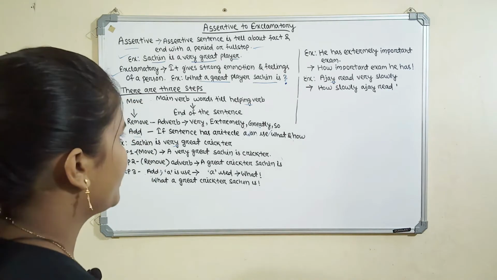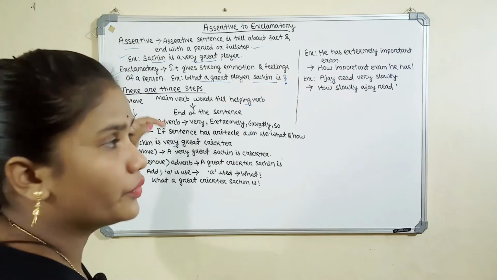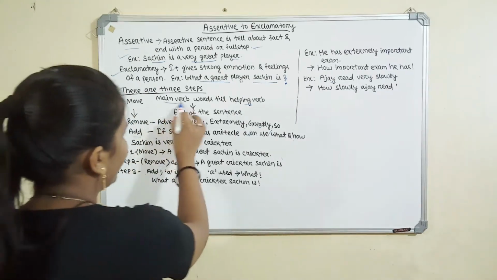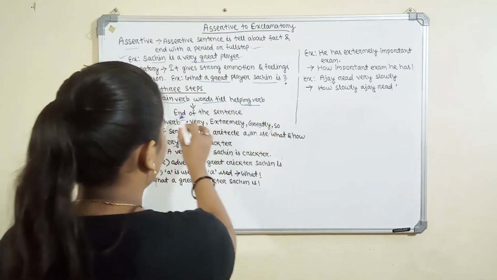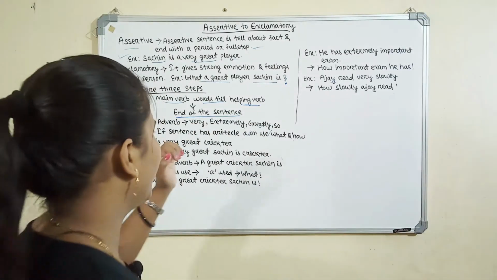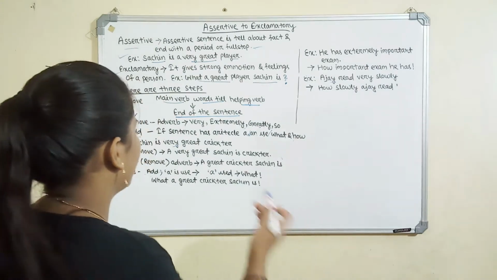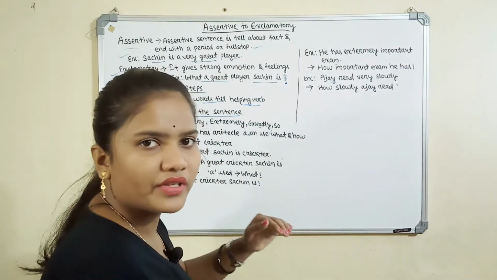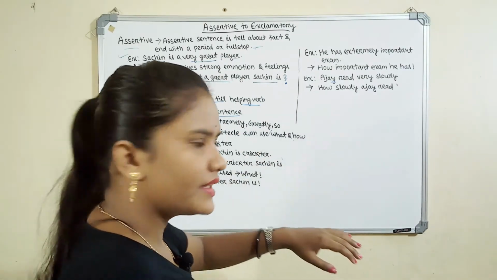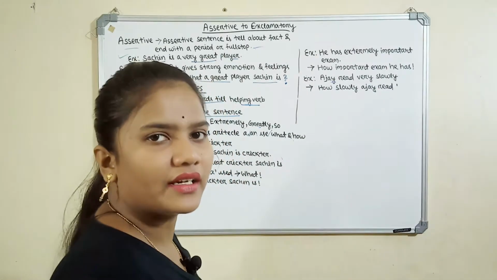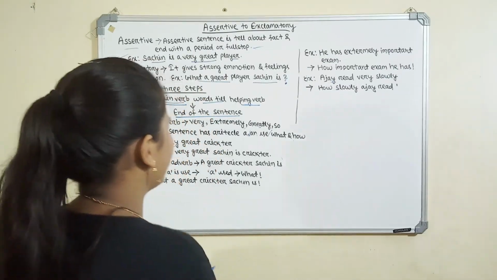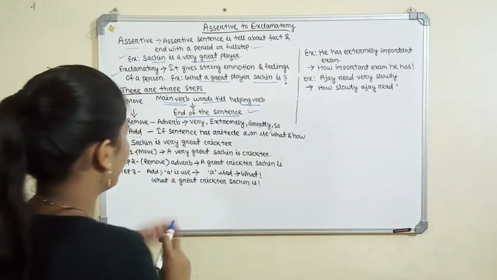First, what is move? Move means the main verb stays, but the helping verb is moved to the end of the sentence. When the helping verb is at the start of the sentence, we take that helping verb to the end of the sentence. This is the first step we have to do.